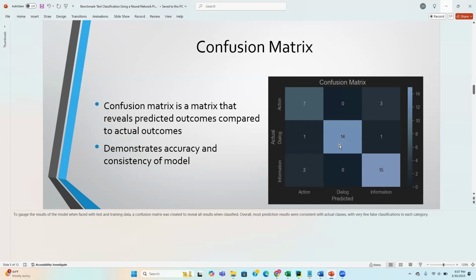The model was perfect in predicting the dialogue category with 0 false predictions. The information had the most correct predictions, along with 4 false predictions. So, while there is room for improvement, the overall results of the model were quite promising.